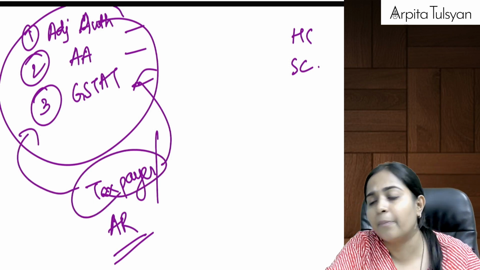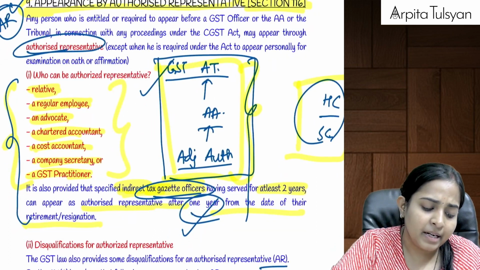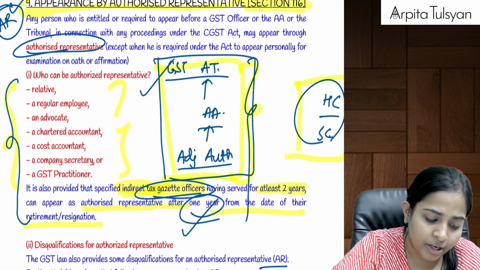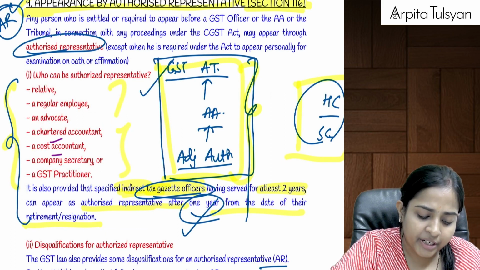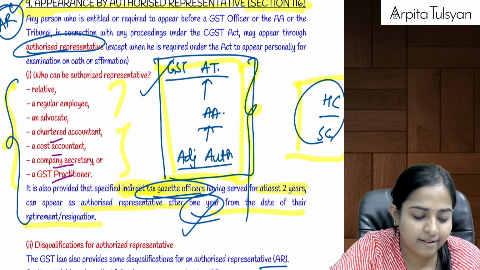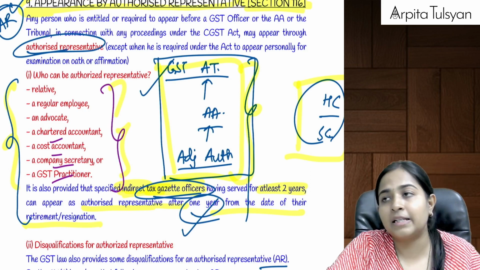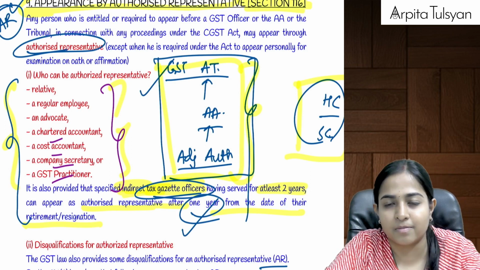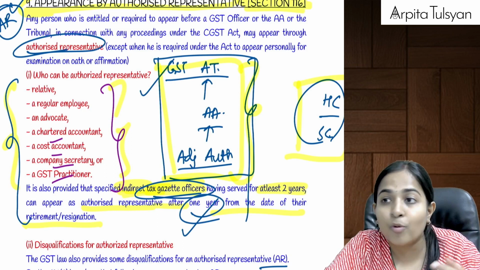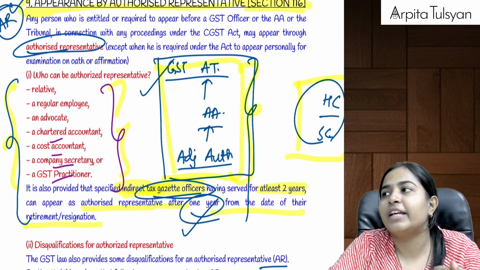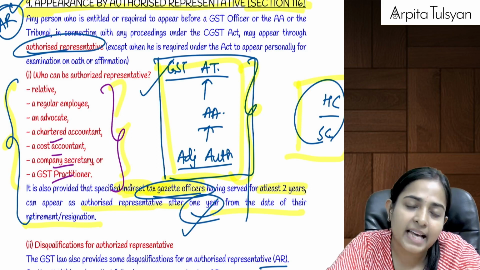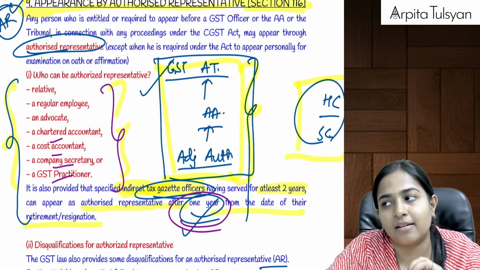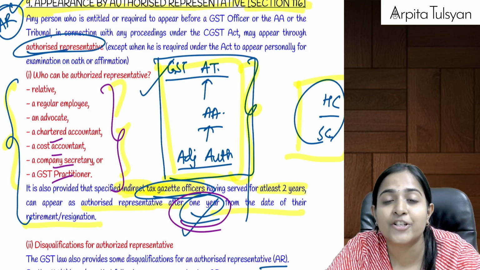Now that authorized representative can be whom? He can be a relative of that taxpayer, a regular employee, advocate, CA, cost accountant, company secretary, or a GST practitioner. Okay, these people can act as our authorized representative. And also, if there is any indirect tax gazetted officer, GST officers, who have experience of 2 years, but now they have retired from the department, or now they have resigned from the department, and at least 1 year is done from the date of their resignation or retirement.